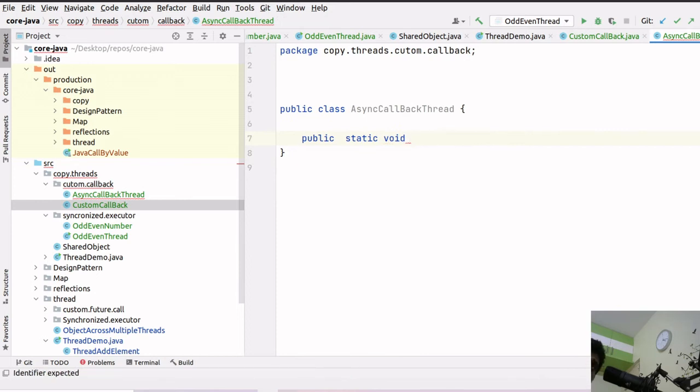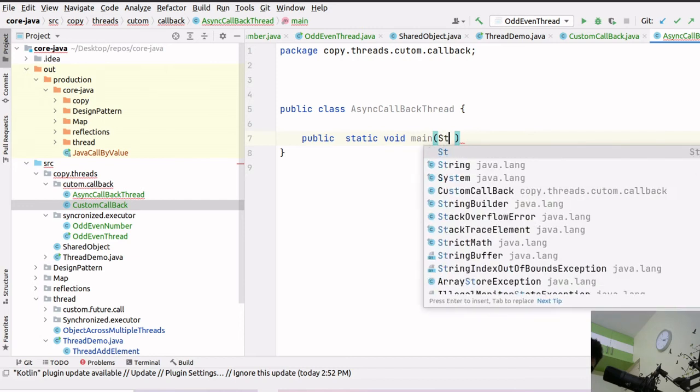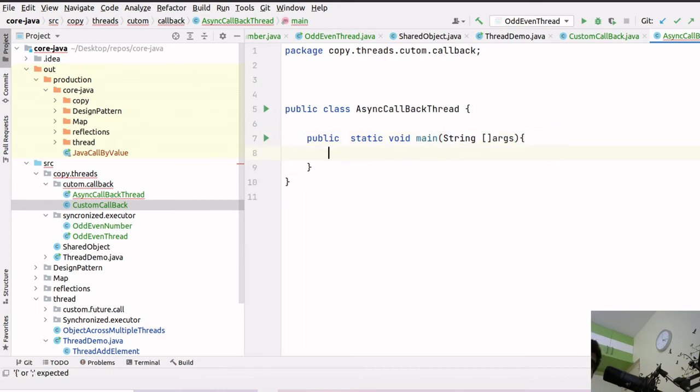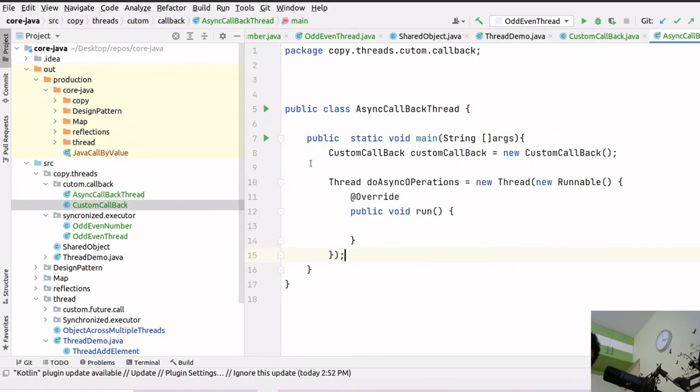So I used to like typing, so that's the reason I was not doing args, string arguments, right? So we have written the main method, and I will write it here.